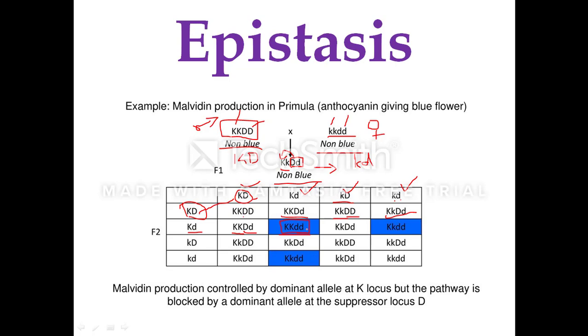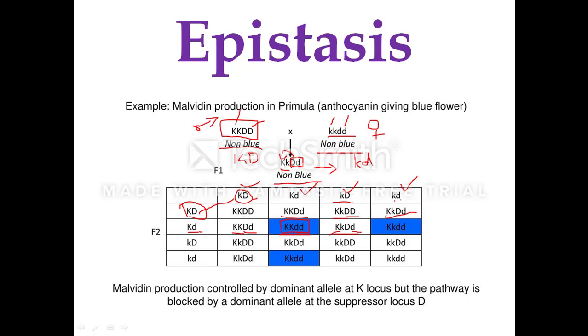There is no masking gene which will mask the phenotype of the hypostatic gene, and hence we will have the malvidin production, or there is production of the pigment. And when the capital K small d containing gamete fuses with the capital K and capital D containing gamete, you will have the heterozygous dominant condition for both the epistatic as well as the hypostatic gene.